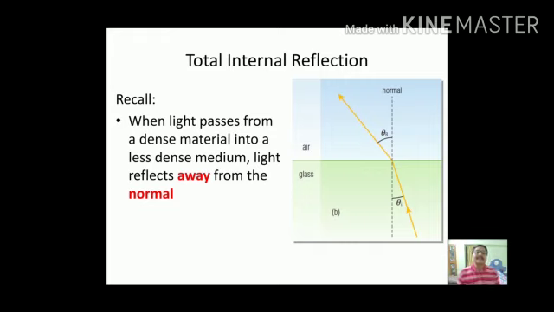Total internal reflection. This diagram shows the incident ray, refracted ray, angle of incidence, angle of refraction, and normal. Here two mediums are shown, glass and the air. The refractive index of the glass is N1 and the refractive index of air is N2. So N1 is greater than N2. So here, when the light ray is incident on the boundary surface, it will be refracted in the air medium. So here it forms the angle of incidence theta I and angle of refraction theta R.